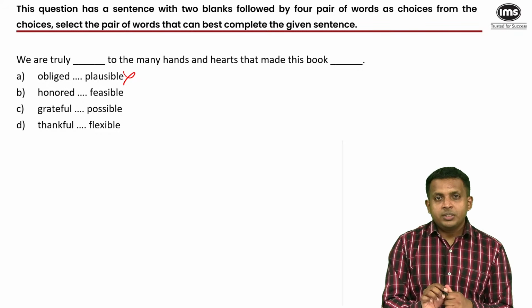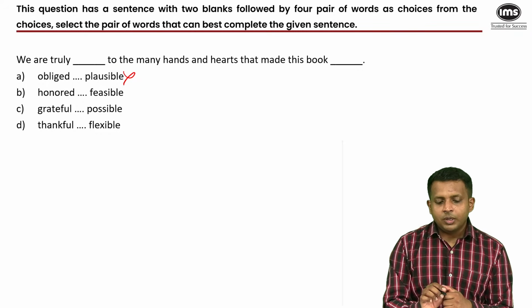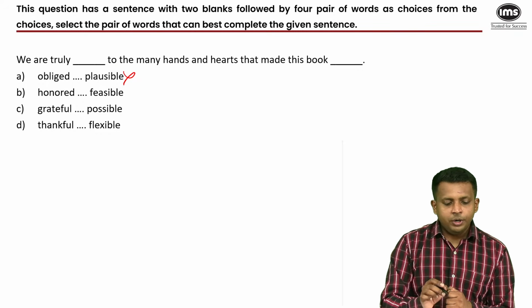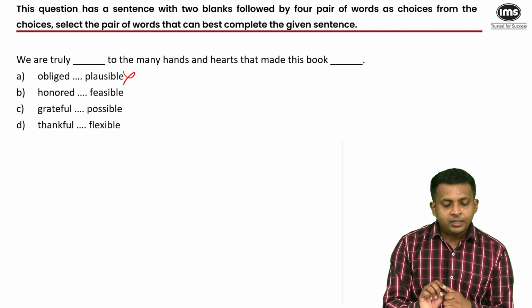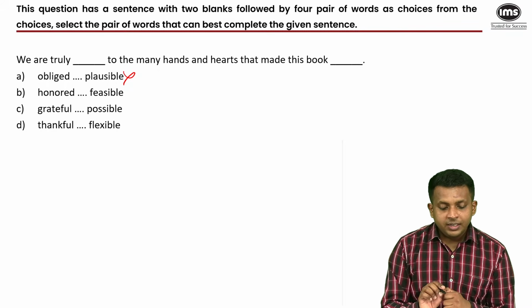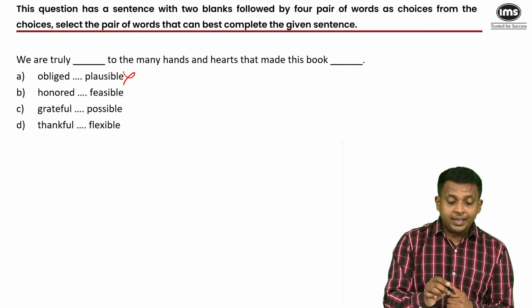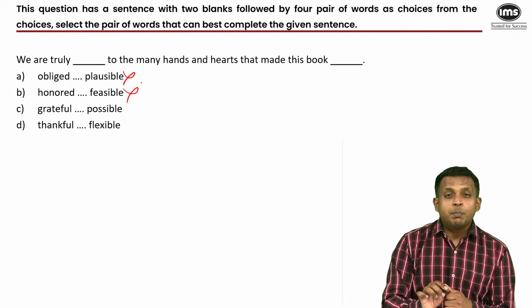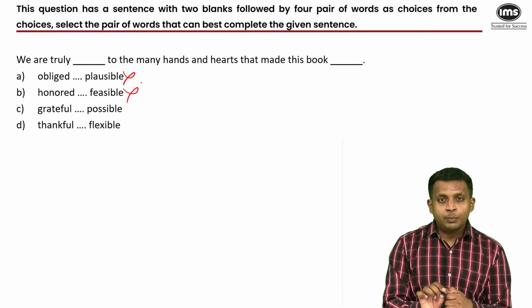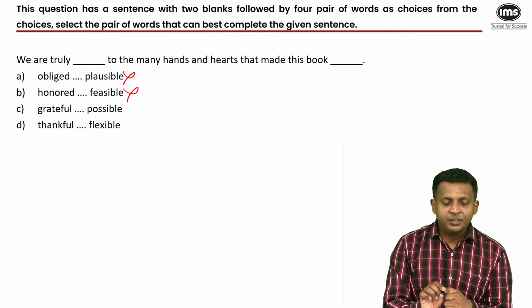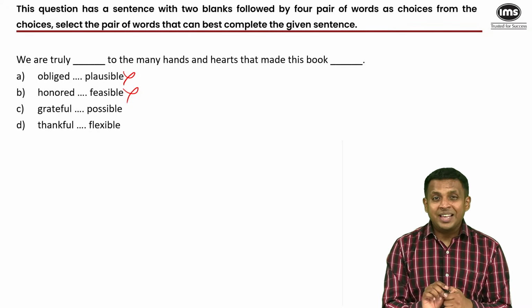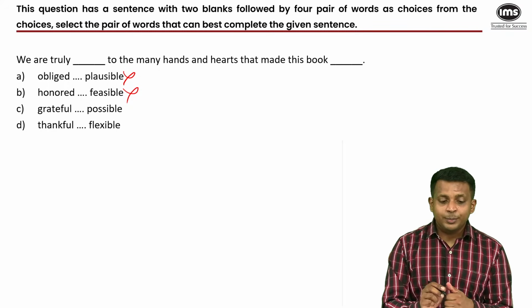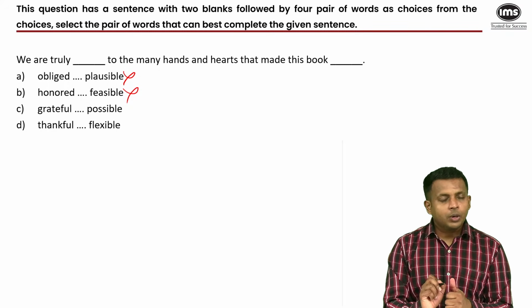Plausible is something which is sensible, logical. That's not what I want. We are truly honored. Yes, I can use that. To the many hands and hearts that made this book feasible. Again, feasible, like a plan can be feasible, some logic can be feasible, a solution to a problem can be feasible, an idea can be feasible. Again, it means logical or sensible, just like plausible, but you can't use it for the book.